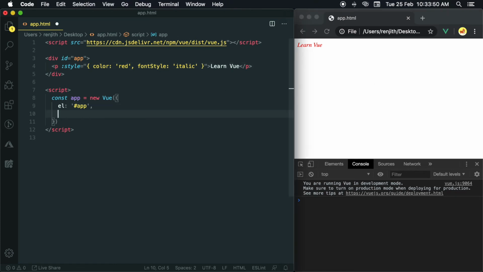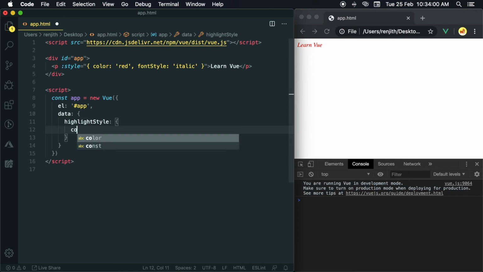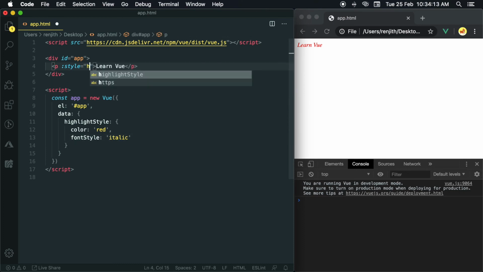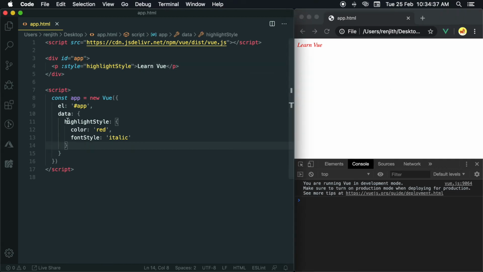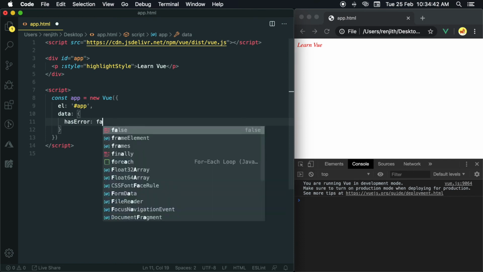We can put the style object in data for maintainability. Create an object called highlightStyle with color and fontStyle properties. Bind the highlightStyle object to the style. Run it. Yes, working. We can use a computed property here as well for complex logic. Create a data called hasError and set its value to false.